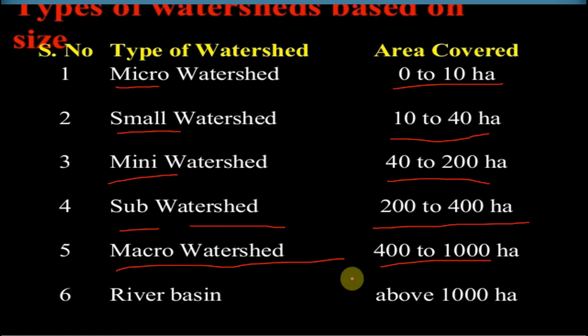Here the confusion point is that mini comes in the third place. Micro means the smallest. We know the word microscope, right friends? Microscope means the scope which is used to see microorganisms which are very minute in size. So micro means 0 to 10 hectares. You have to remember this. And mini means 40 to 200 hectares.